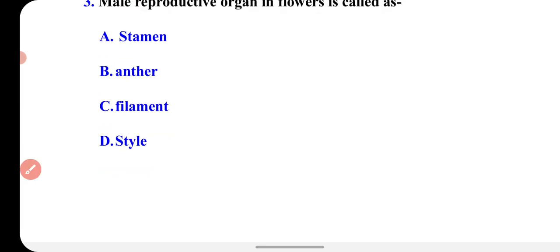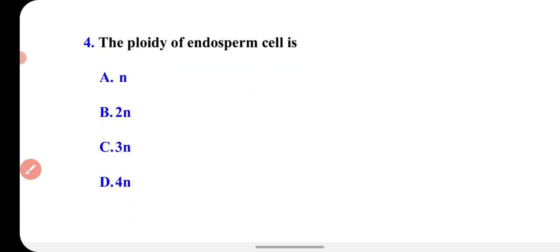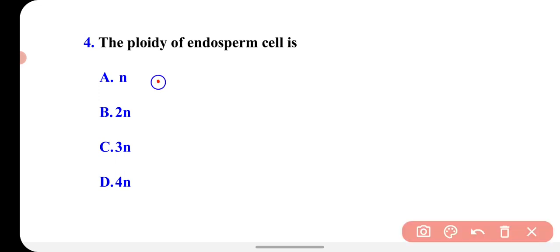Now the next question, question number 4. The ploidy of endosperm cell is N, 2N, 3N, 4N. You have to opt which is the correct ploidy of the endosperm cell.